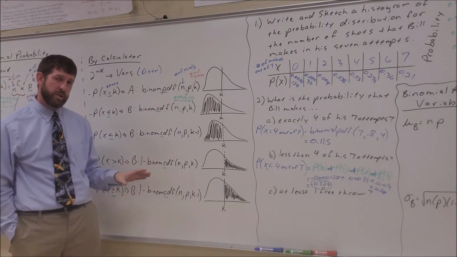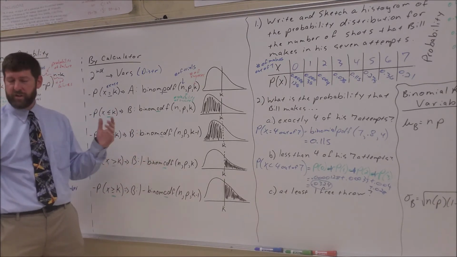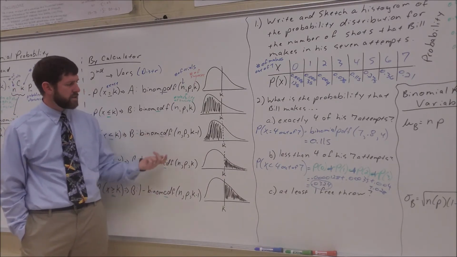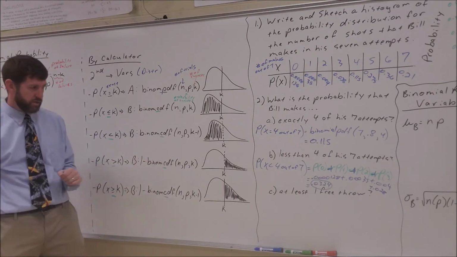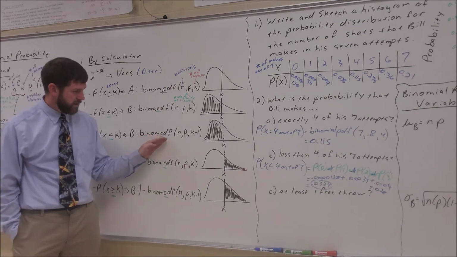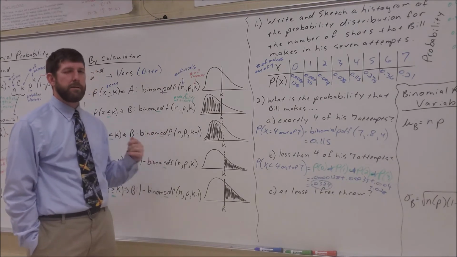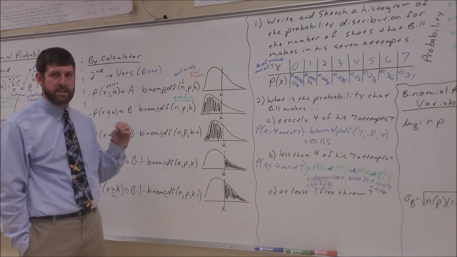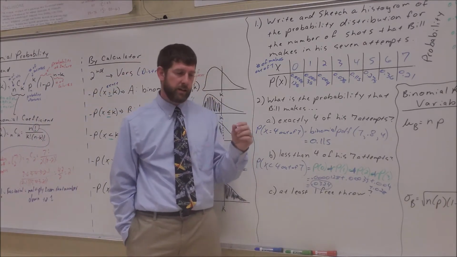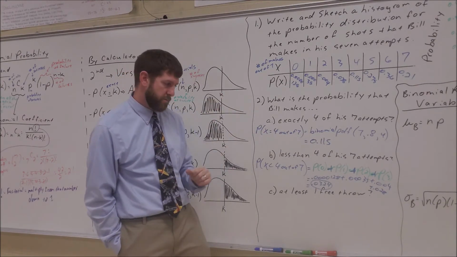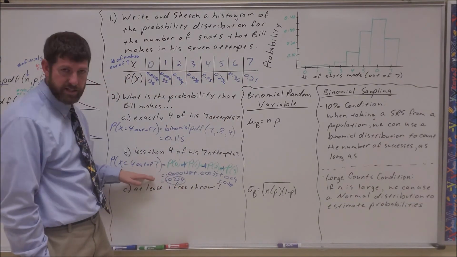Now, some of the newer calculators have the newest operating systems, and they'll ask you for the inequality. But the older ones don't have that, so you've still got to type the n, p, k, and you've got to adjust. Remember, if it's greater than, it's a 1 minus situation. If it's less than, we use k minus 1. If it's greater than or equal to, we're going to use k minus 1. But just keep in mind that binomial CDF is a less than or equal to function. So if you think of it that way, you can key anything in just by adjusting either the k or subtracting the whole thing from 1. All right, so that's how we could use the calculator to do this exact same problem.